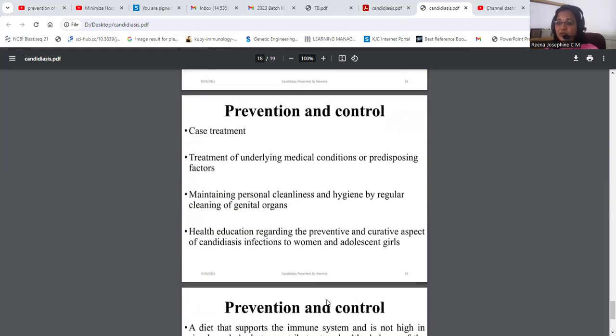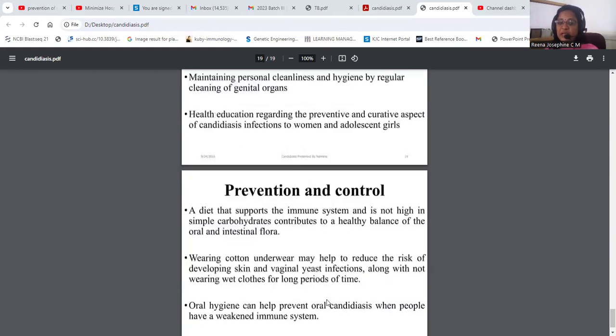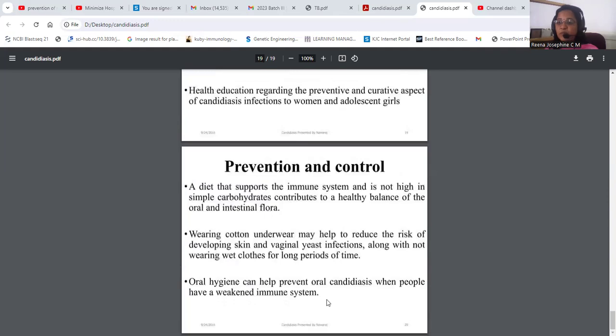Prevention and control mainly depend on the cases and on the predisposing conditions of the patient. And how do you prevent the disease? A proper healthy diet would definitely prevent the disease, as would wearing appropriate underwear, not wearing long wet clothes for a long period of time, and maintaining proper oral hygiene. It mainly prevents the infection.